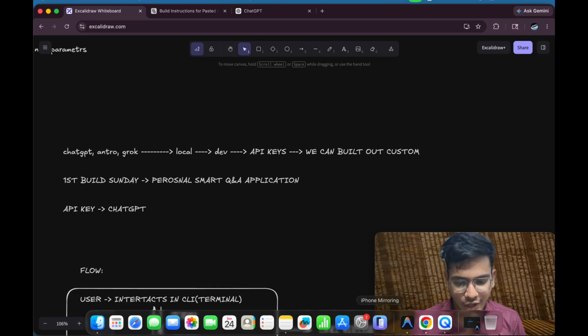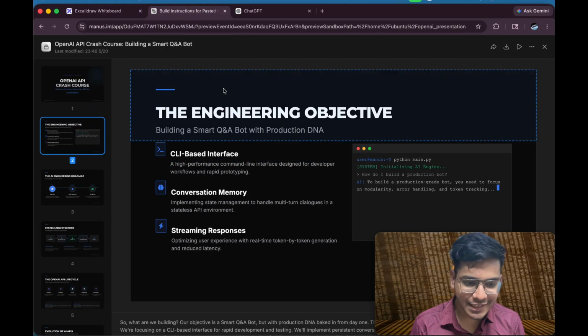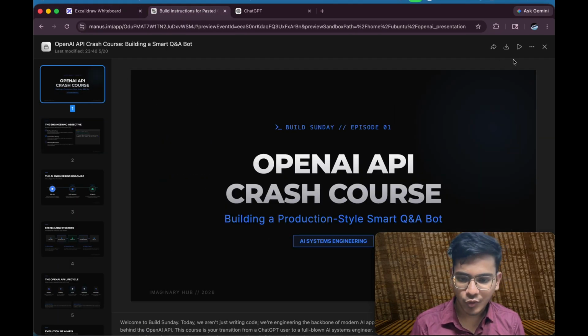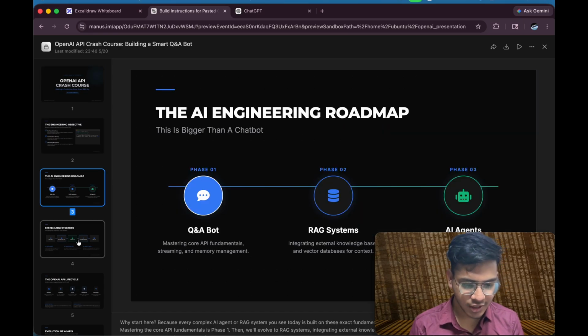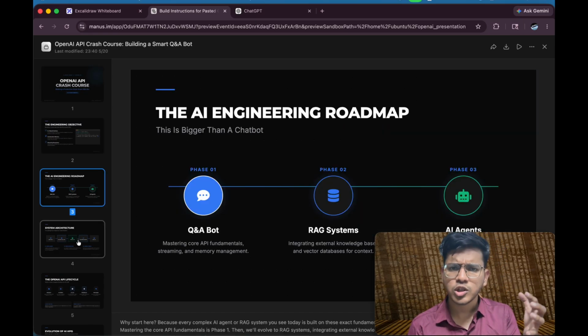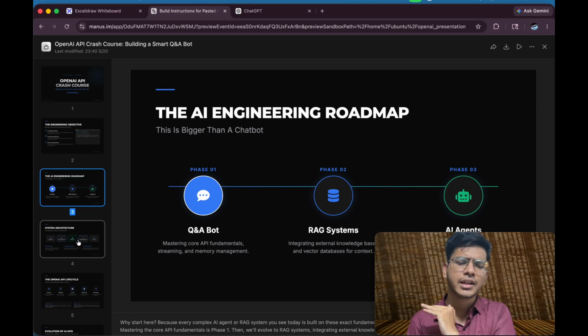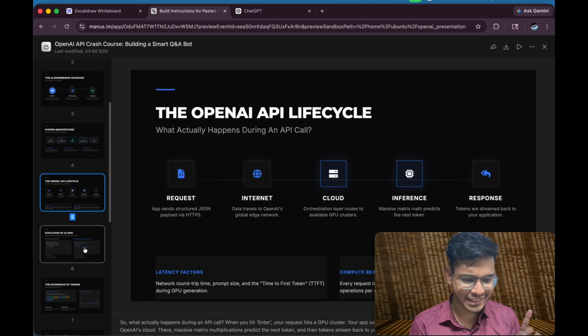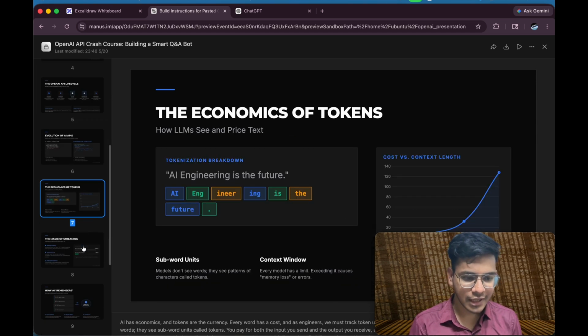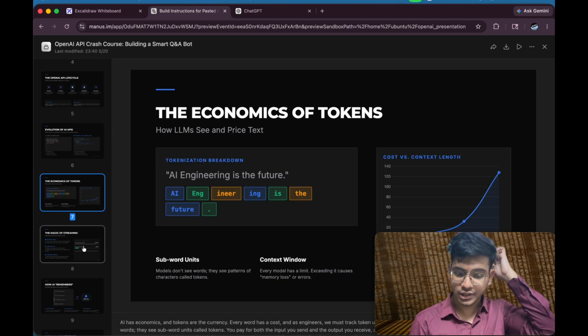I have explained all that in the PPT. This is the CLI application, and this is the flow. I have a clear structure of the videos that I will be making, but let's not go to that. I have also told you about the response cycle, what the OpenAI API is, API related information, and tokens.